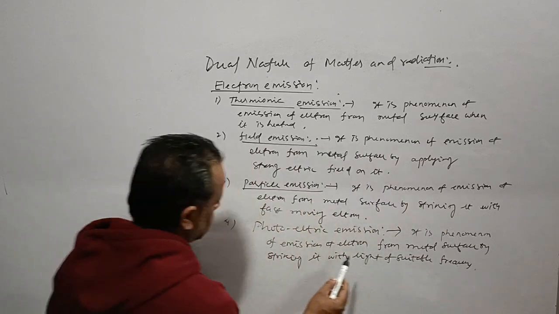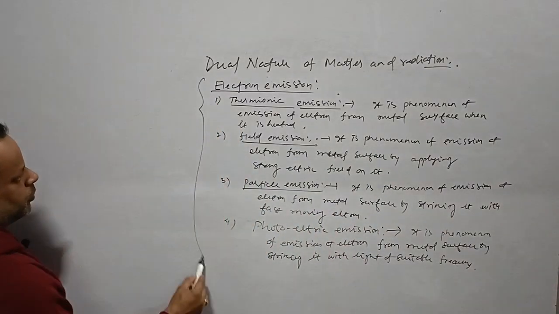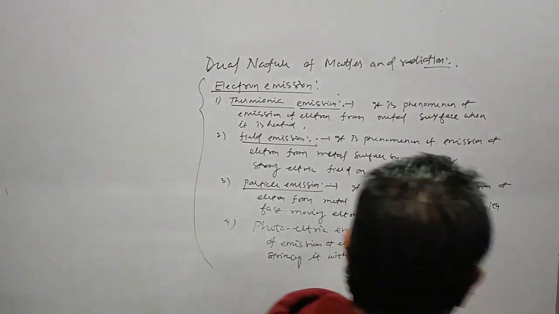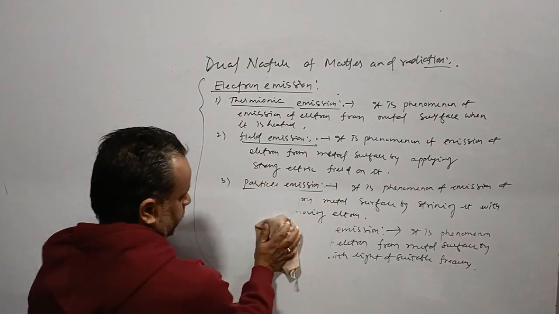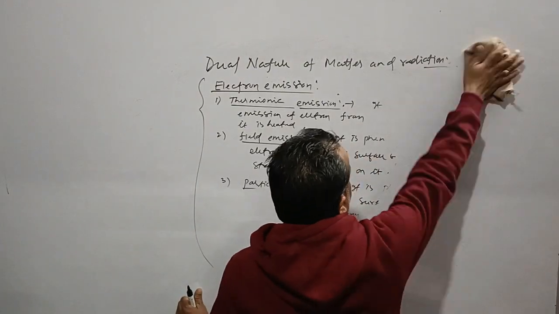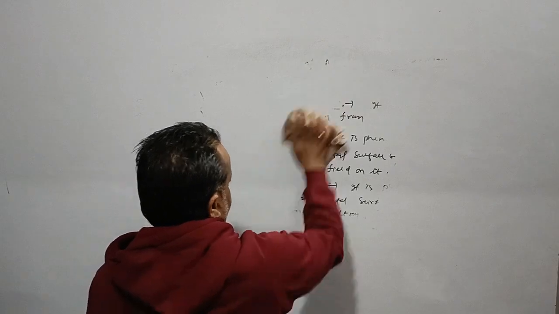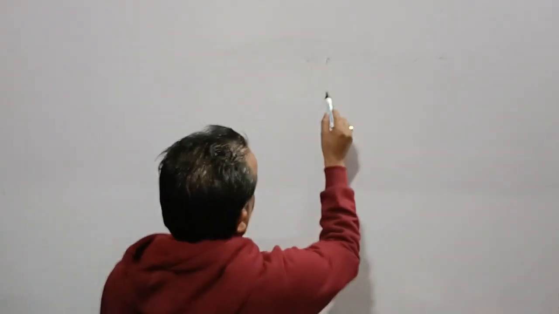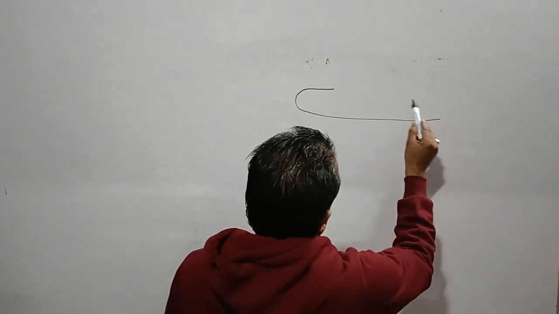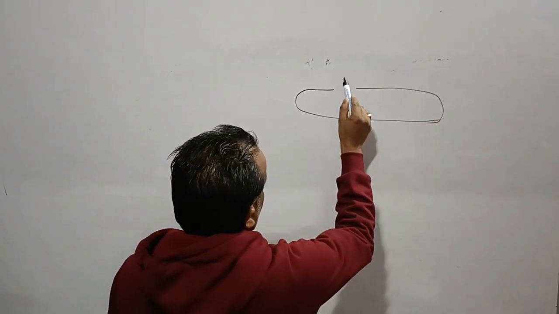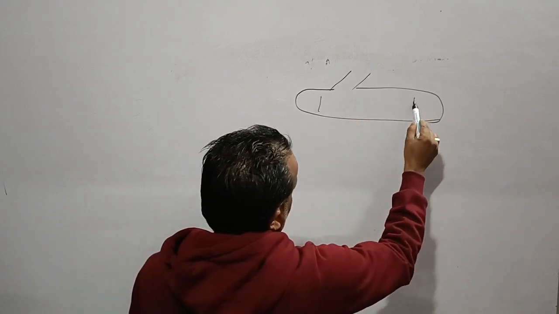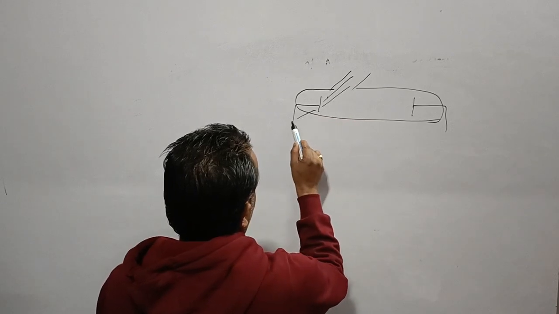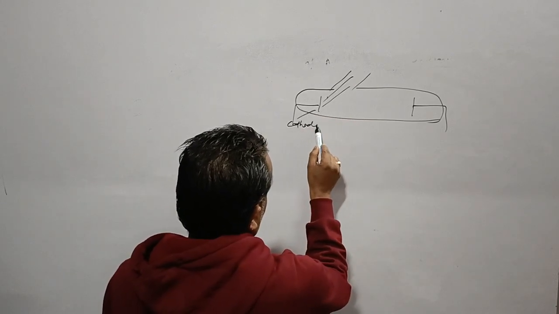See, then we'll come on to what happens when intensity is increased and what happens to the photoelectric current. Over here we'll see the photoelectric equations and all. See, this is the cathode, this is the anode.